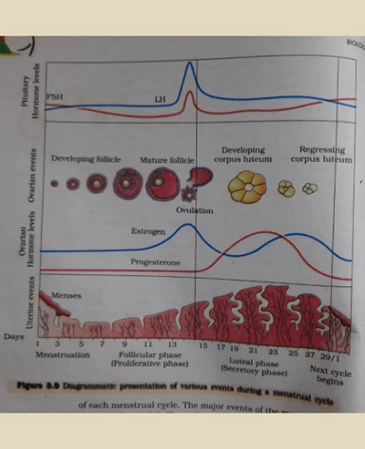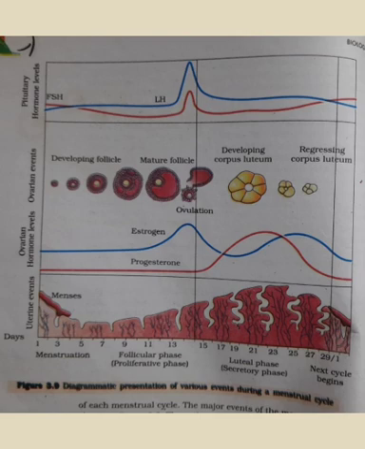Now we know that menstrual phase or menstrual flow means what? The shedding of blood, right? So it is actually the endometrial lining which breaks down and comes out from the vagina. It occurs when the ovum released by the ovary is not fertilized. So actually what happened, we know that the ovary releases one egg in every cycle, right?